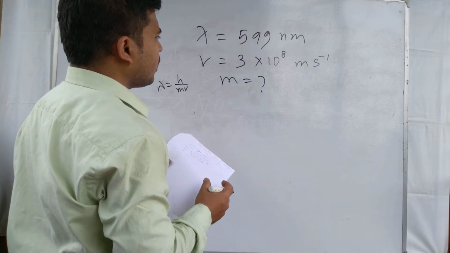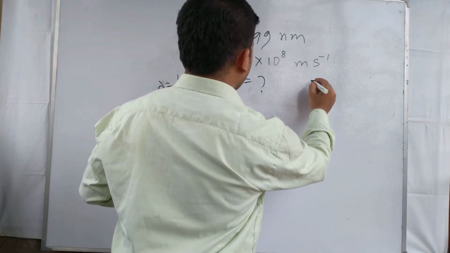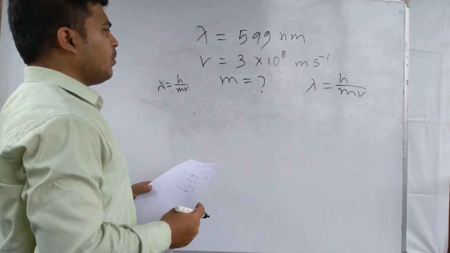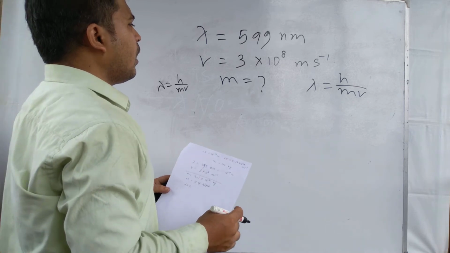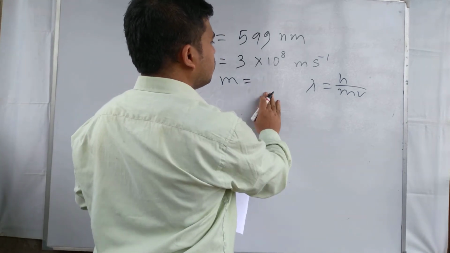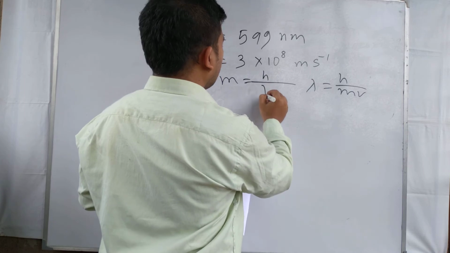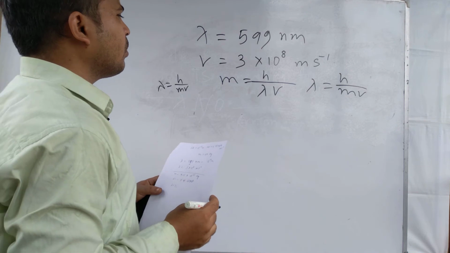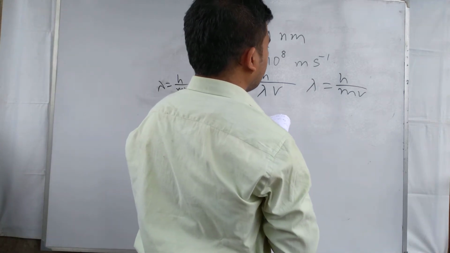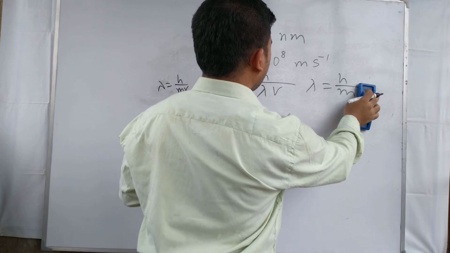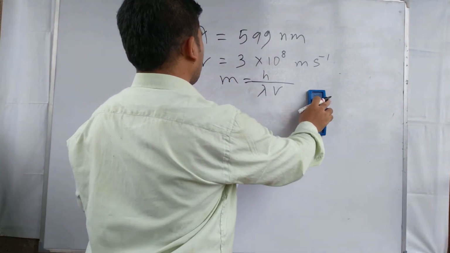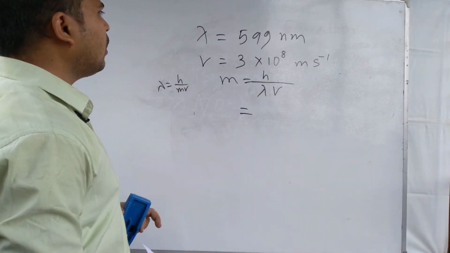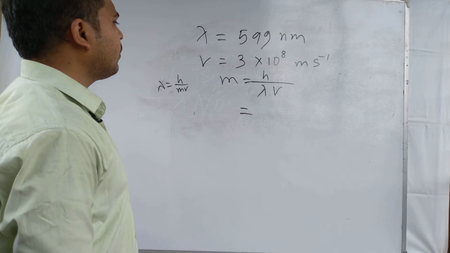So you know, for calculating the mass of this particle, the equation is lambda equal to h by mv. Our main equation is lambda equal to h by mv, and from that we can write m equal to h by lambda into v. From this equation we can find the mass of the microscopic particle that is given to us.